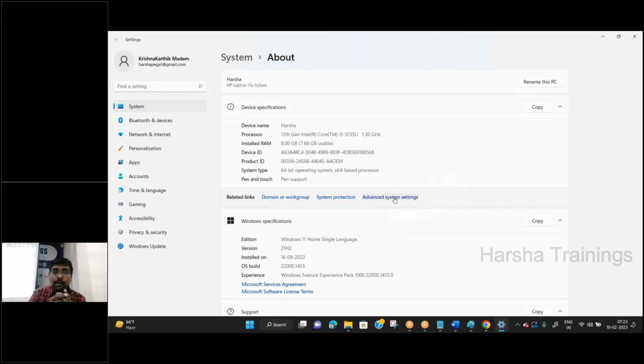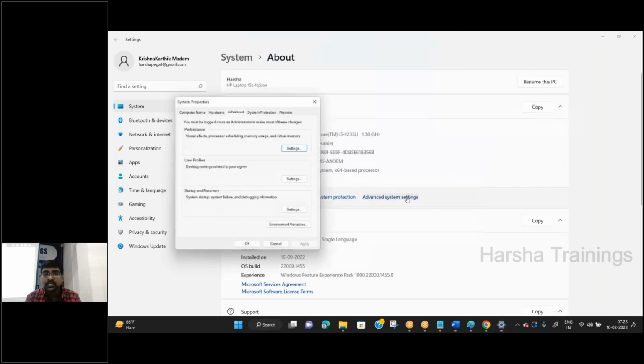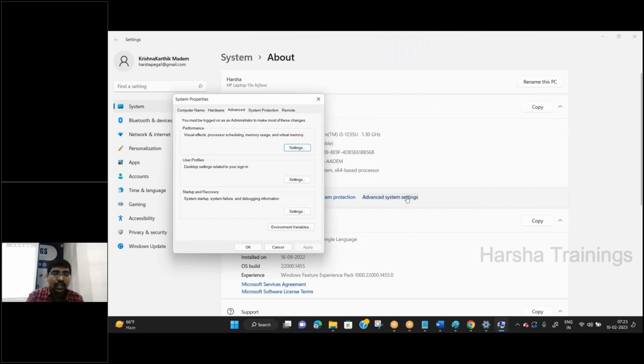It is displayed depending upon the operating system. For some members the advanced system settings option is visible on the left side. In some operating systems this is visible on the right side. But compulsory that option is available. Click on advanced system settings. Now here you need to select environment variables. No problem. I will explain what is environment variable in detail after completion. First to set the path.